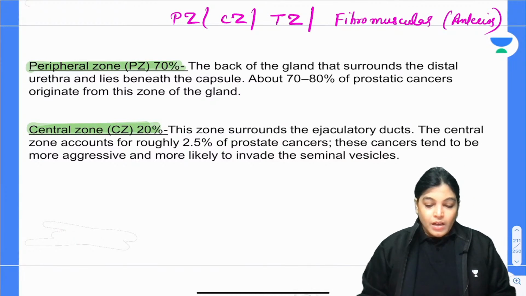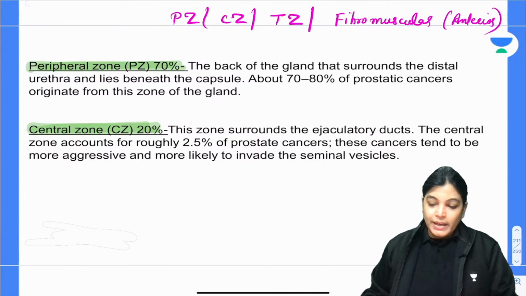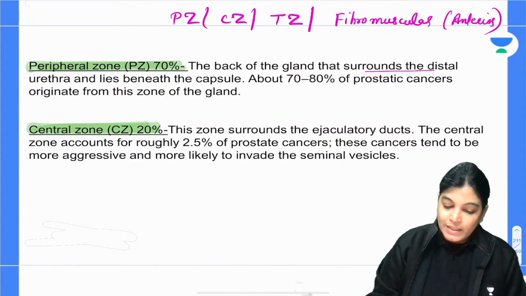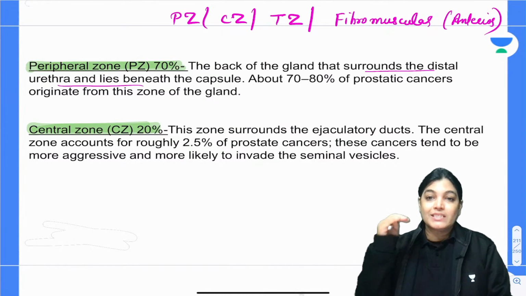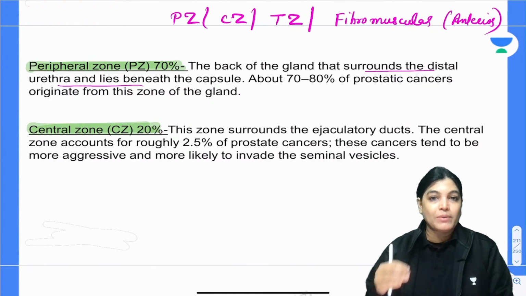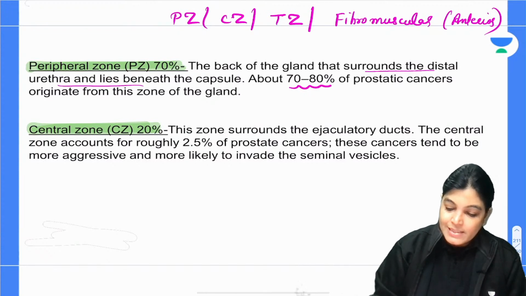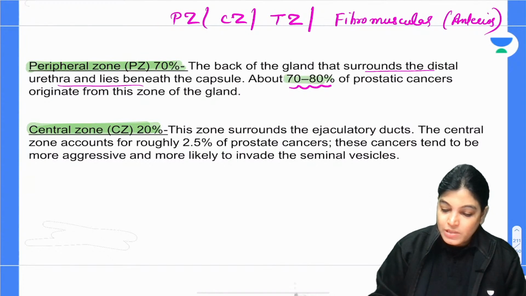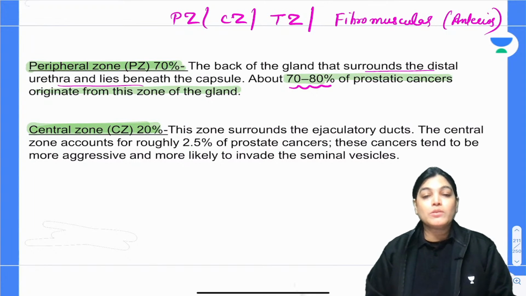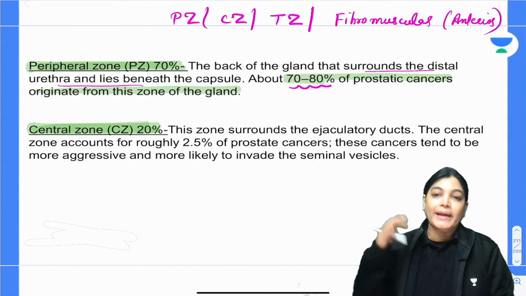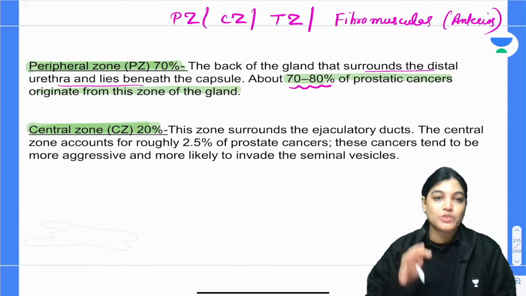The peripheral zone surrounds the distal part of the urethra, and it is the part of the prostate gland lying directly beneath the layer of fibrous capsule. Approximately 70 to 80% of all prostate cancers arise from this zone. So this is the most important zone for prostatic cancer.